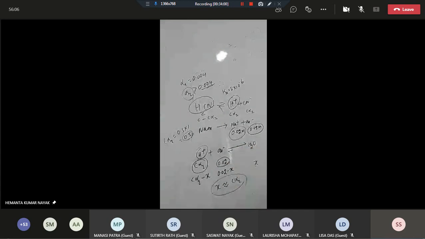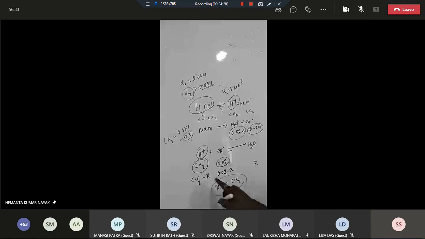Which one will be fully consumed? C alpha 2 will be fully consumed. So C alpha 2 minus X, this is 0.02 minus X, this is X. But this X is what? This X is nearly equal to C alpha 2. Then the question is, why am I not writing C alpha 2? Why am I writing X? We can assume X is nearly equal to C alpha 2, but why am I not writing C alpha 2?